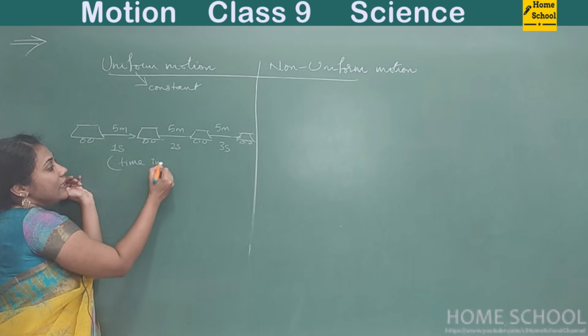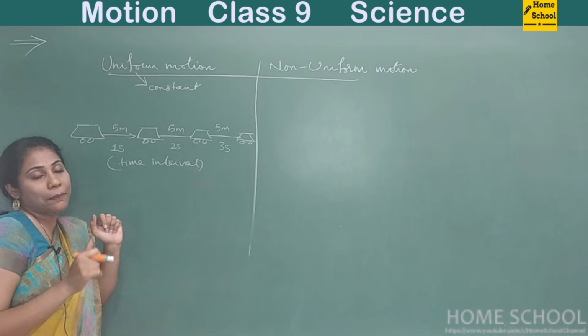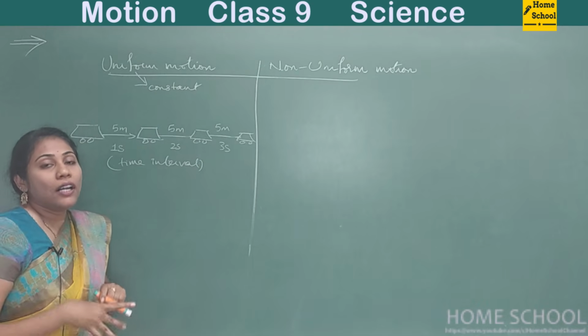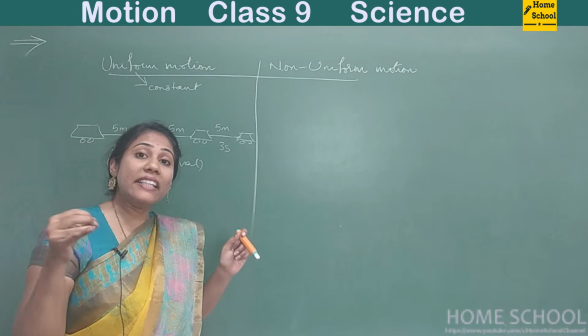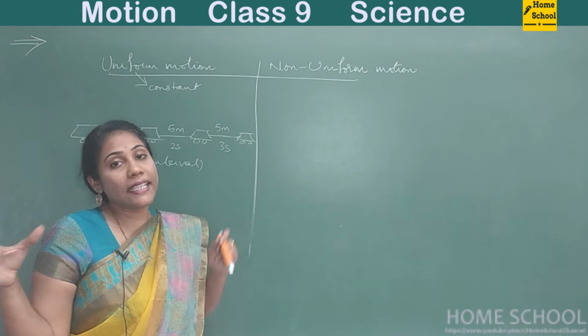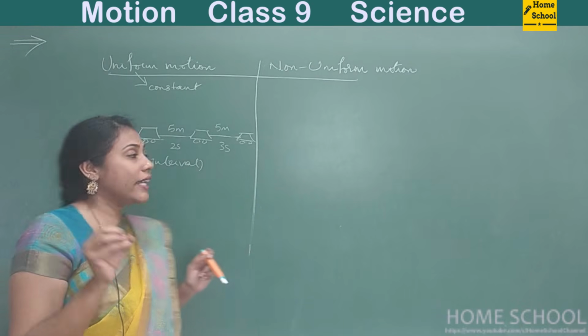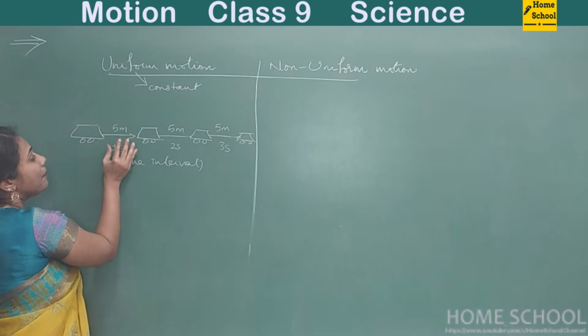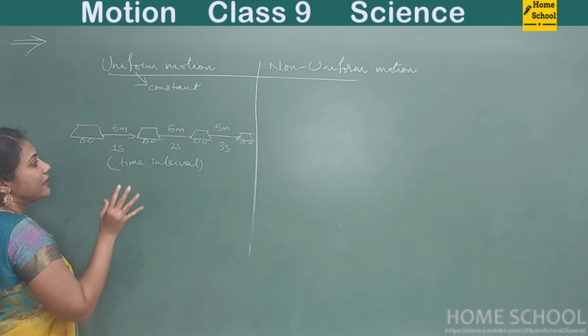Interval in the sense what? Gap. Even at your school, you will have intervals, right? There are certain time gaps where you can take rest. So interval means time gap. The time gap for an object from one point to another point, that is the time interval.